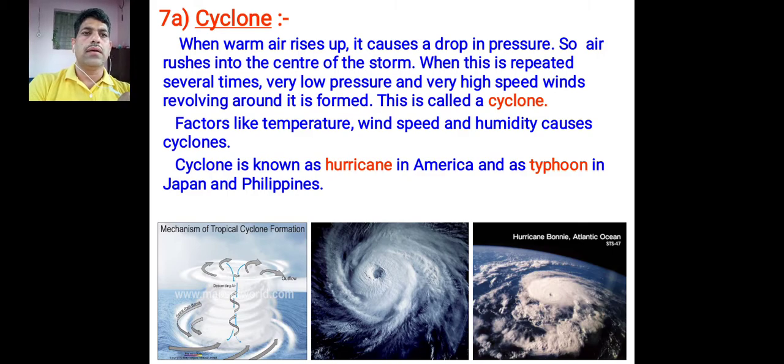It is called a cyclone. Factors like temperature, wind speed, and humidity cause cyclones. Cyclones are also known as hurricanes in America and typhoons in Japan and the Philippines.